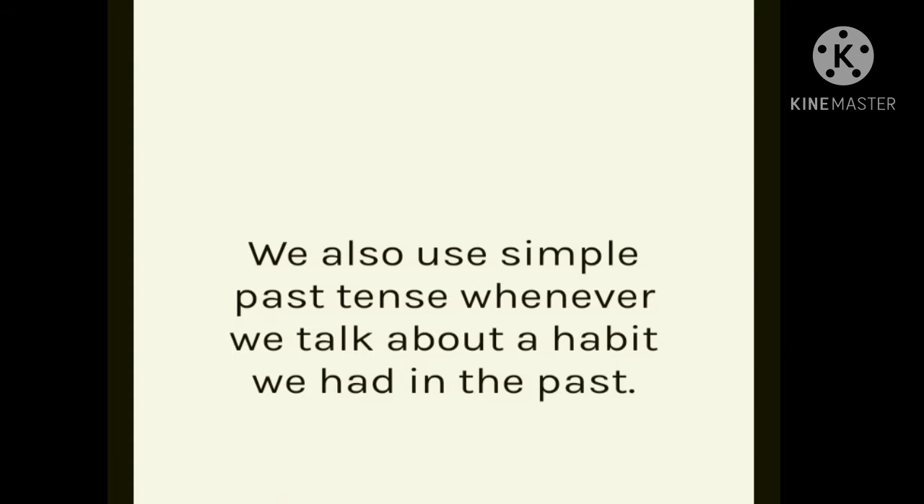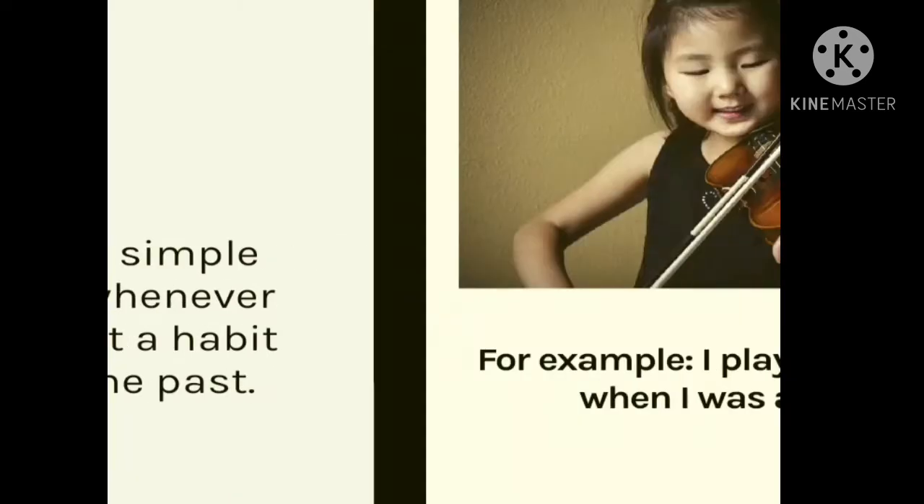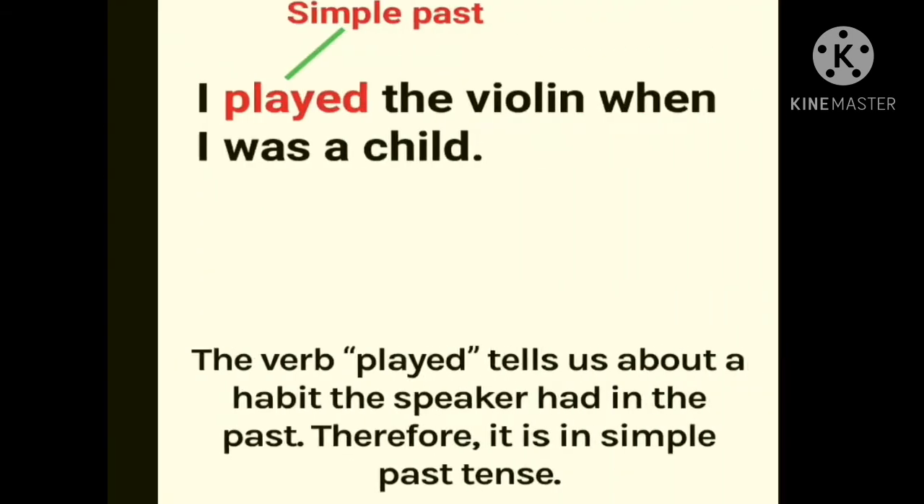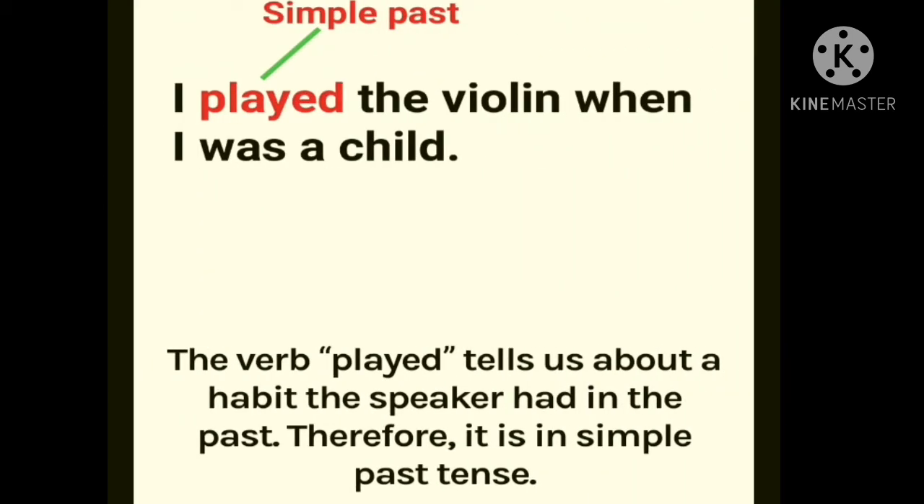We also use simple past tense whenever we talk about a habit we had in the past. For example, I played the violin when I was a child. In that sentence, played tells us about a habit the speaker had in the past. Therefore, it is in the simple past tense.